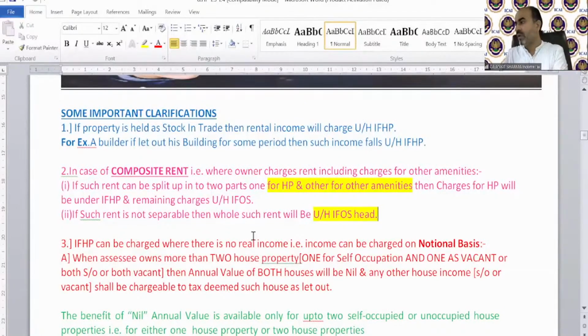Okay. Miss Bharati Donshi is asking, do municipal taxes paid by tenant have any treatment under income from house property in the hands of the landlord? Clear? If it's a part of composite rent, that's a separate thing. But generally, only the building part rent is going to be taxable in the hands of your landlord.